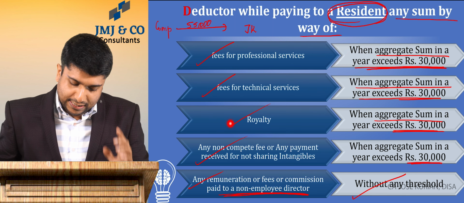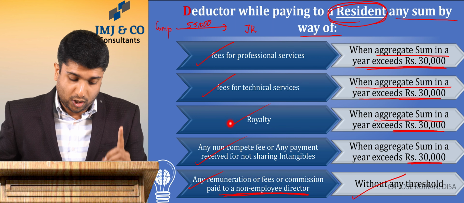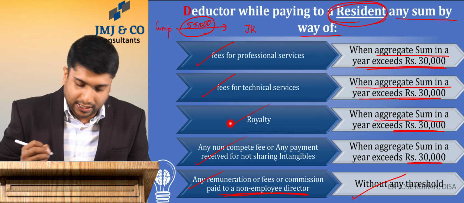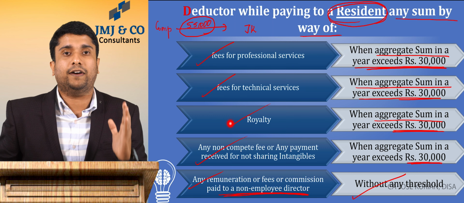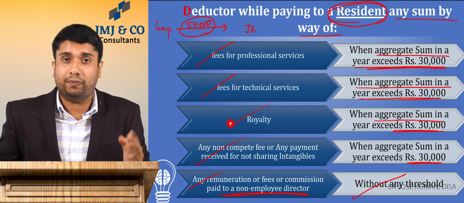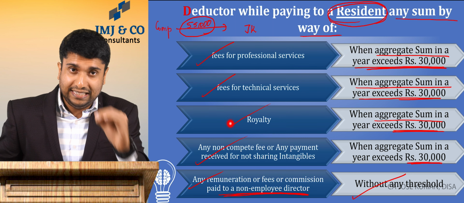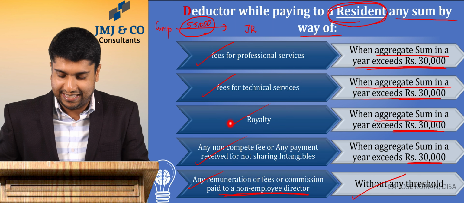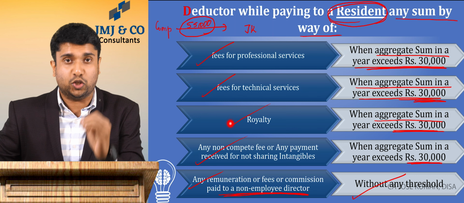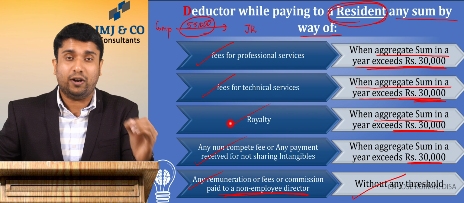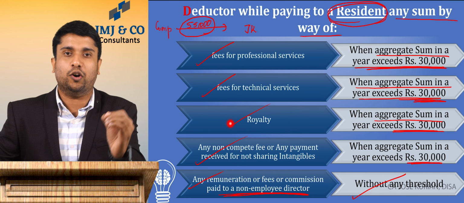Then what will happen? TDS is required to be deducted on this entire 55,000 at the rate specified under 194J. This 30,000 acts as a threshold only for checking whether 194J will come into the picture or not.